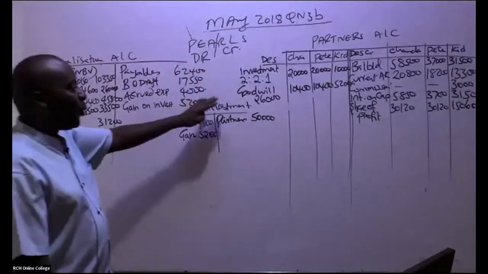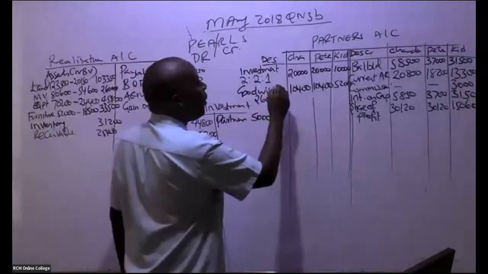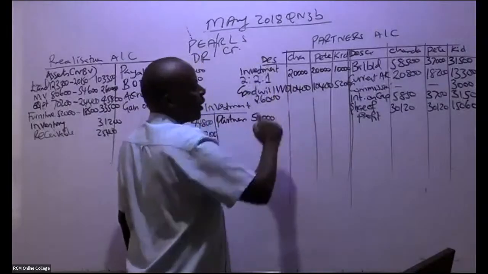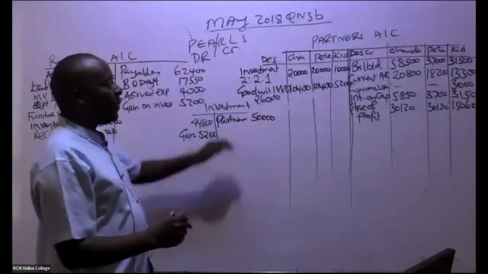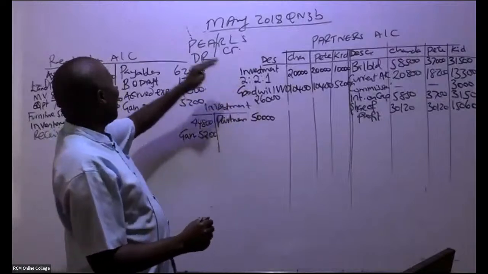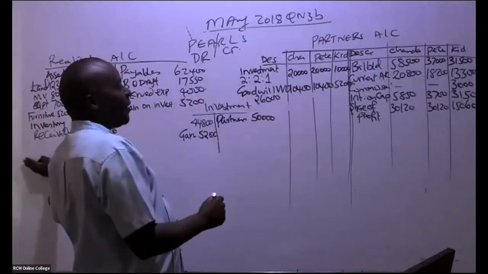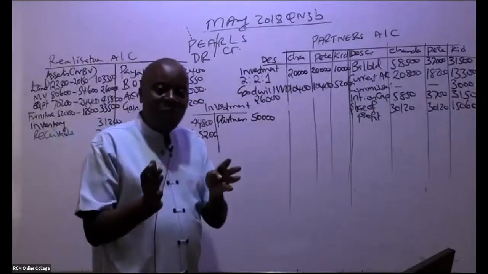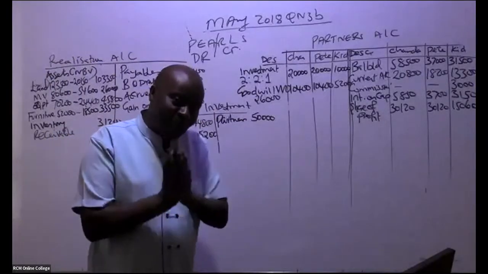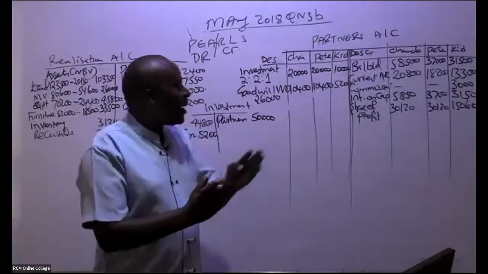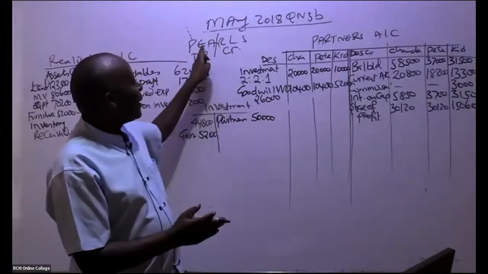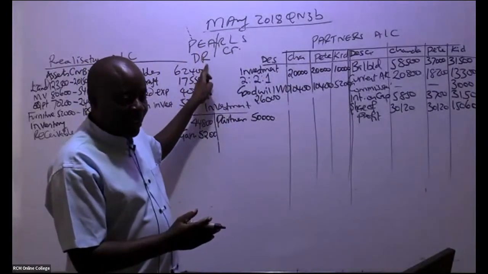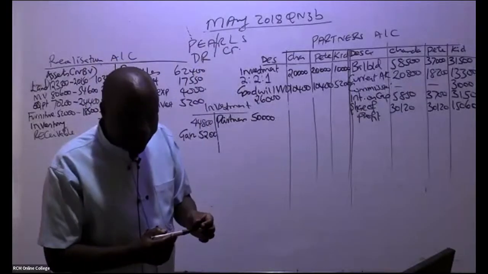So this is goodwill, which is written off, goodwill WO. Remember, if it was being taken over by the new company, it would have come here. But in this case, this goodwill is being written off. It's an expense for the partners. Expenses shall always be debited.